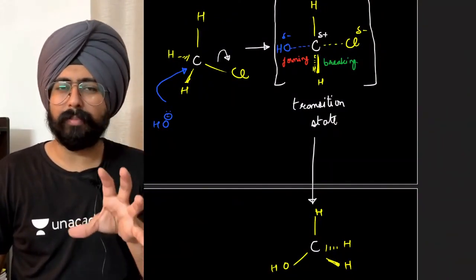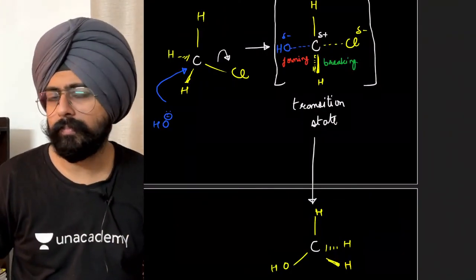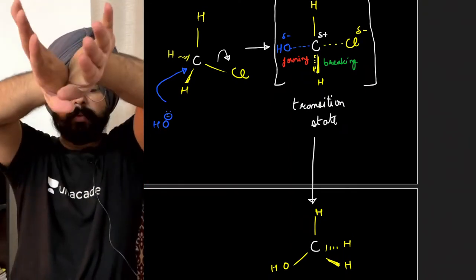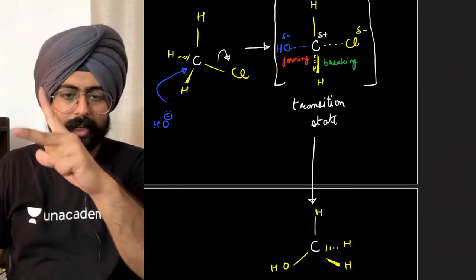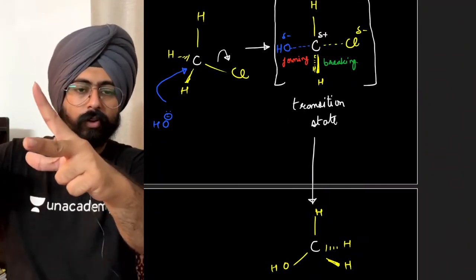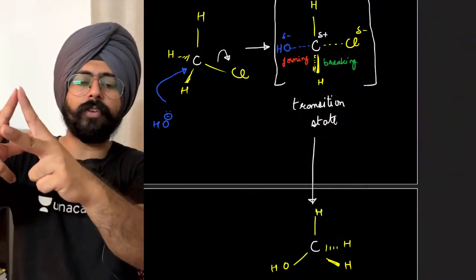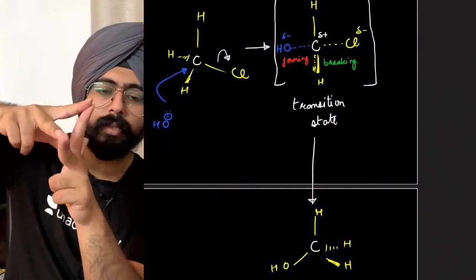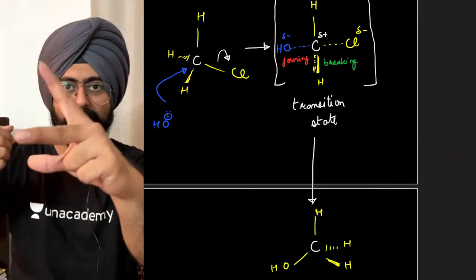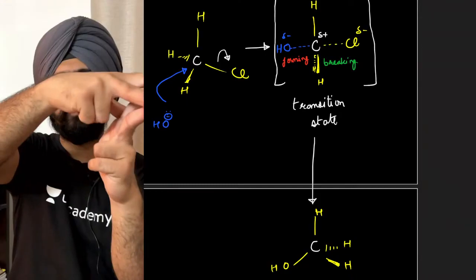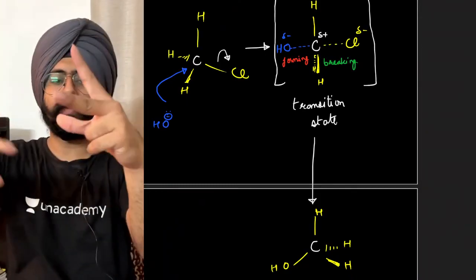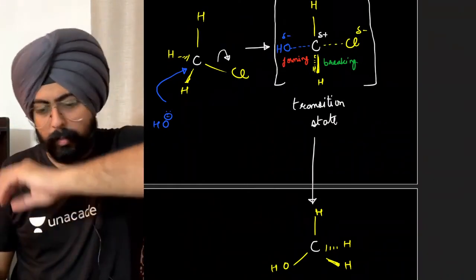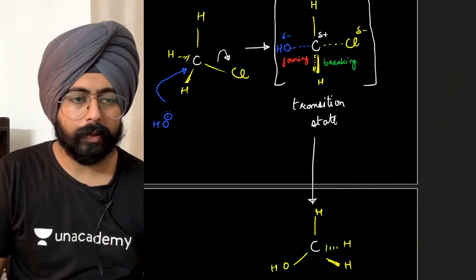And my dear friends, does this remind you of an umbrella flip? When you take an umbrella in the rain and if it's too windy, the umbrella, instead of being like this, just flips towards the upward side. Yeah. So initially the hydrogens are in this angle, let's say. The oxygen approaches from here, the chlorine goes away from here, so the hydrogens now flip towards the other side. This is as flexible as my hands can be. Okay. The hydrogens were earlier here, they have flipped towards the other side. Yeah, hydrogen on the right hand side flipped towards the left hand side. So there's a certain umbrella flip that happens during the reaction.